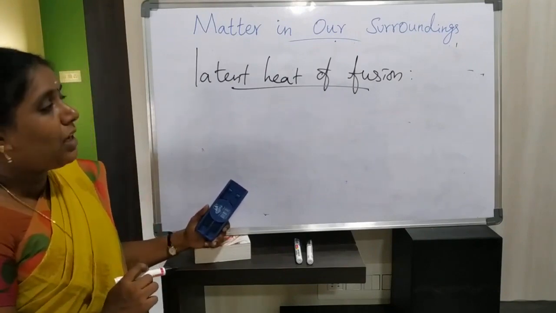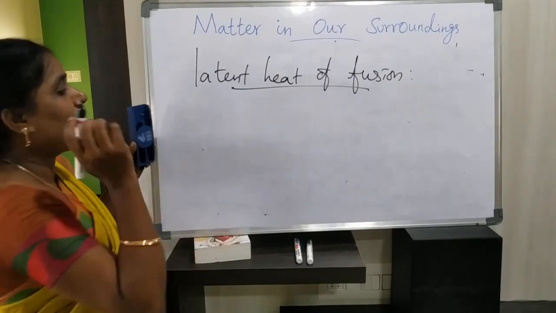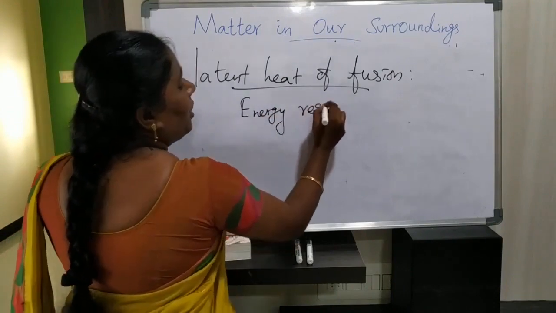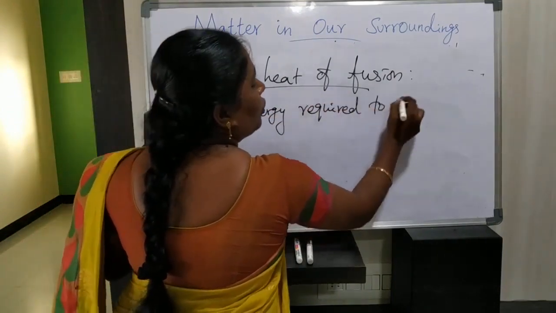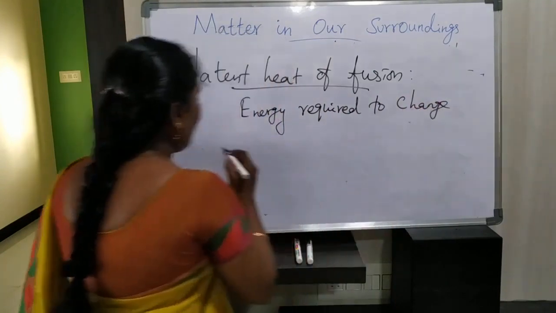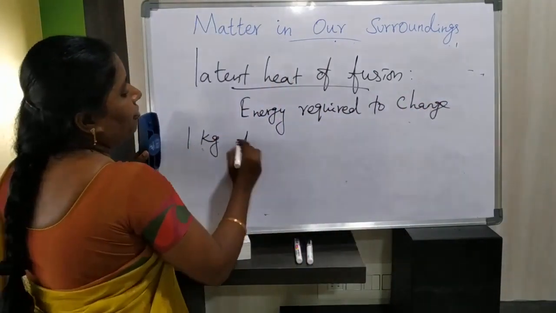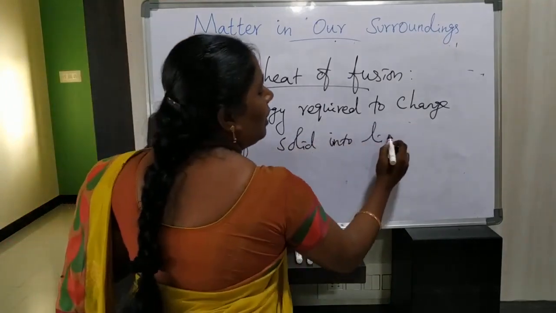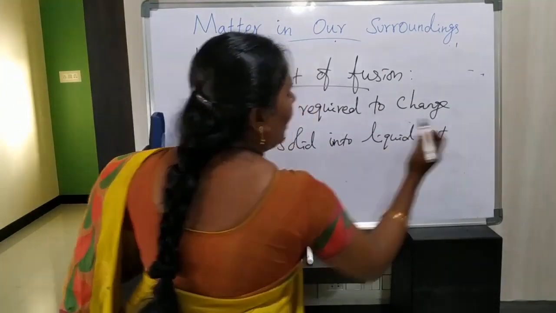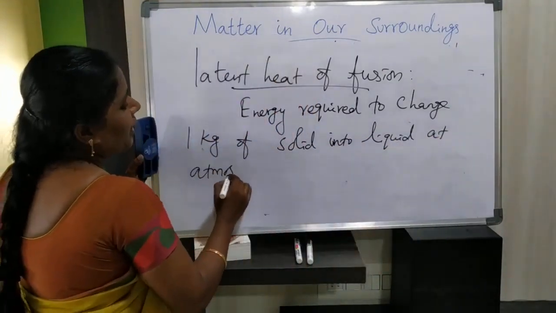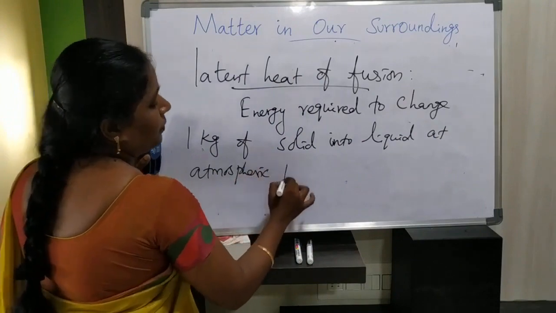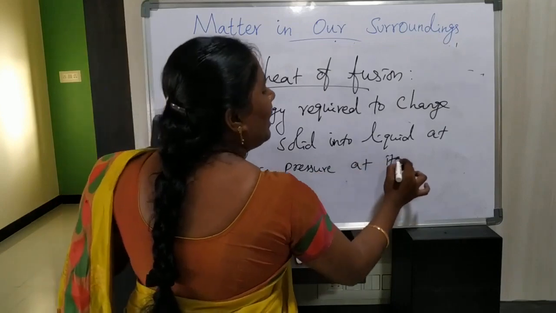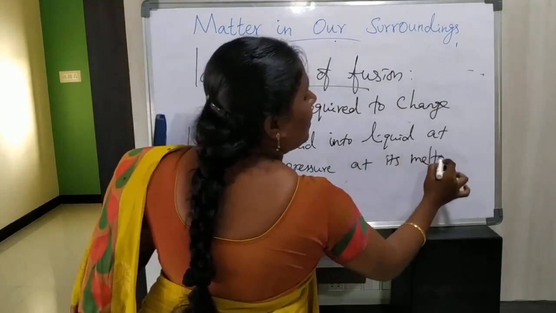Just now we discussed it: it is the energy required to change 1 kg of solid into liquid at atmospheric pressure at its melting point.